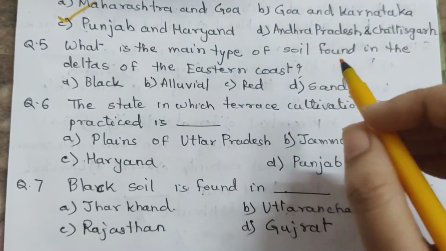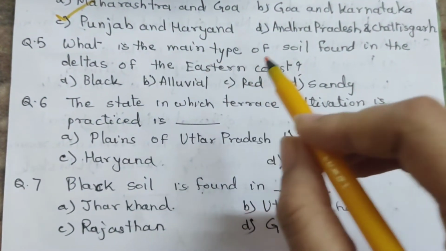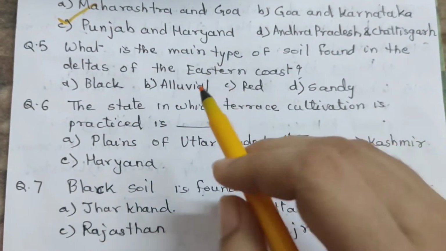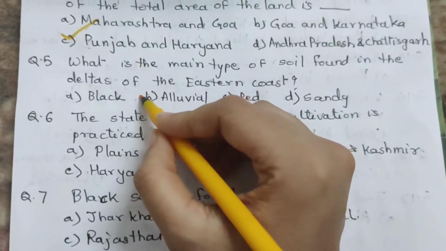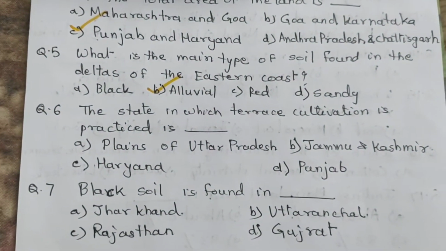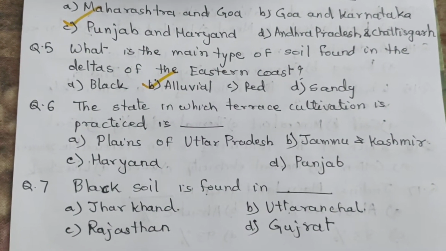Question number 5. What is the main type of soil found in the deltas of eastern coast? A. Black. B. Alluvial. C. Red. And D. Sandy. And the answer is B. Alluvial soil.